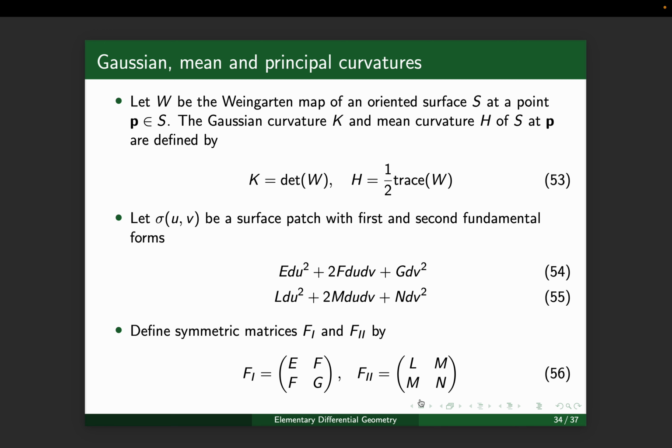Let gamma be the surface patch whose first and second fundamental forms are given by equations 54 and 55. Let's define the symmetric matrices corresponding to these first and second fundamental forms. They are given by F1 and F2, as in equation 56, writing the first fundamental form and second fundamental form in matrix form.